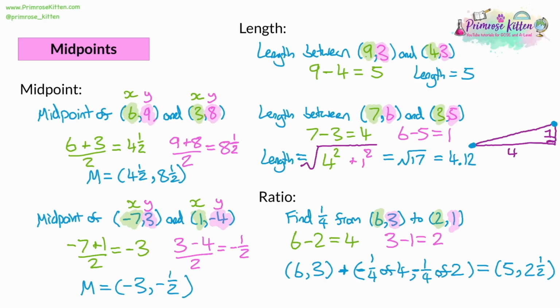So that's why it's takeaways in just this case. One last thing to be careful of is that when we're saying that we're going to find a quarter of the way down the line, it might be written in other ways. Another way to write a fraction is to write it as a ratio. So it could be written as find the point in the middle of a 1 to 3 ratio. And a 1 to 3 ratio adds up to 4, which is where the denominator comes from in the fraction. And the first number is what we're looking at, which is the 1, which is the same in both.